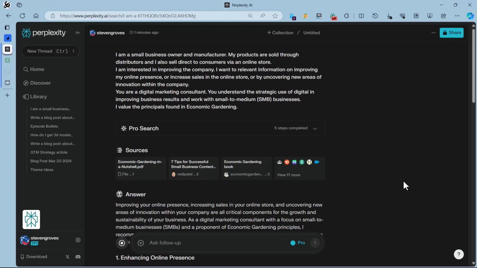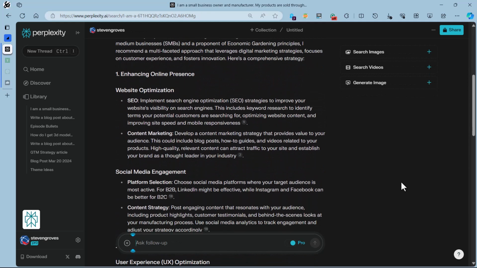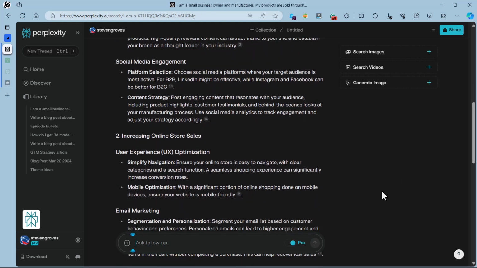So it's coming up with a fairly extensive answer in terms of how we might do that. It's asking me, okay, you want to enhance your online presence, so you've got to do these types of things if you're going to implement successful and proven tactics. So Perplexity is an effective AI-augmented, retrieval-augmented generation search engine, and it's really one of the first I've seen anywhere. The fact that it goes out to the web and looks up stuff for me is really pretty powerful. Very, very excited about that.